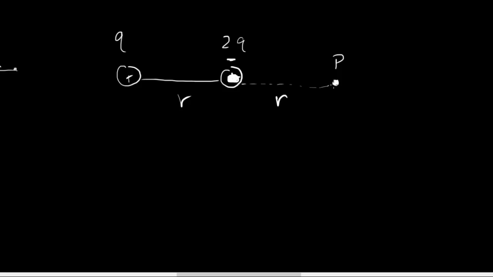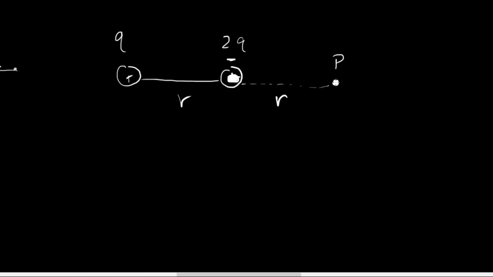Then the way we're gonna find the electric field at P is we're going to use superposition. Okay, and we're going to find the electric field produced by negative 2q at point P, and then we're going to find the electric field that's produced by this plus q at P, and then we're going to sum it using vectors. Okay, so what is going to be the direction of the electric field due to this negative 2q?